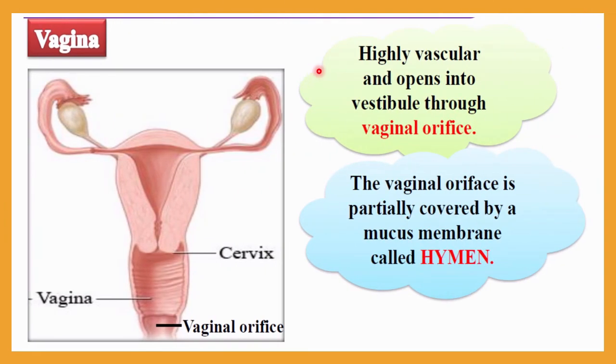The vagina is highly vascular and opens into the vestibule through the vaginal orifice. So the end of the vagina is called the vestibule. This vestibule opens outside the body through the vaginal orifice, and this vaginal orifice is partially covered by a mucous membrane that is specially named the hymen.